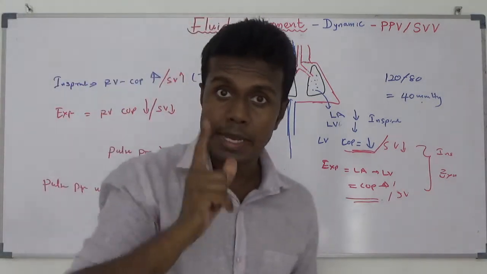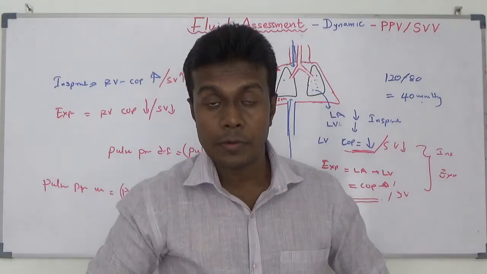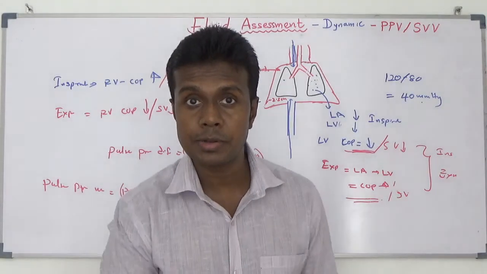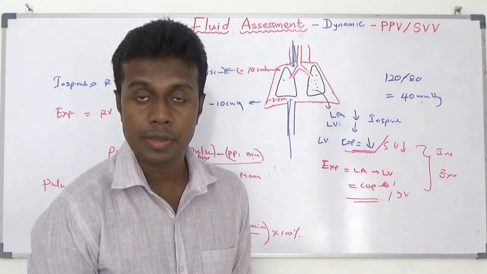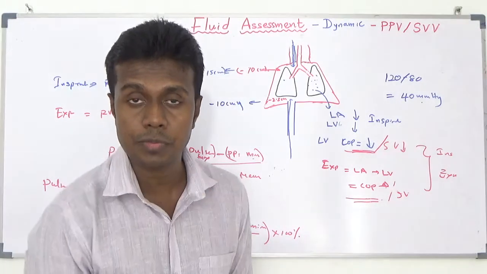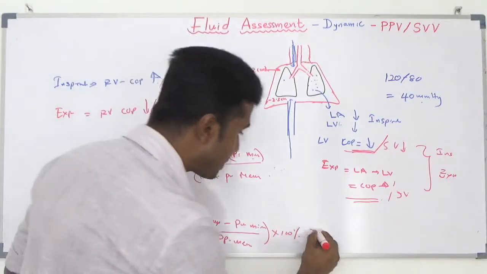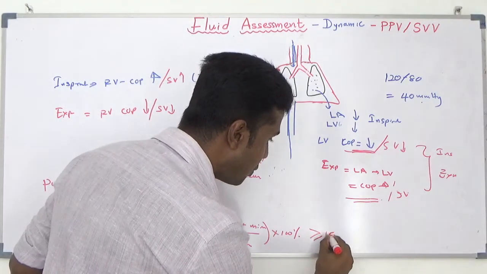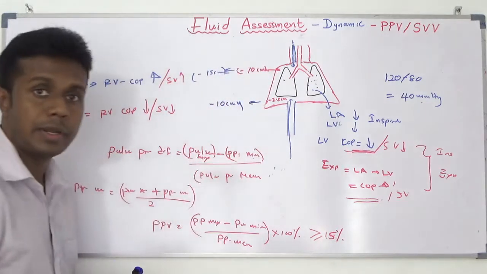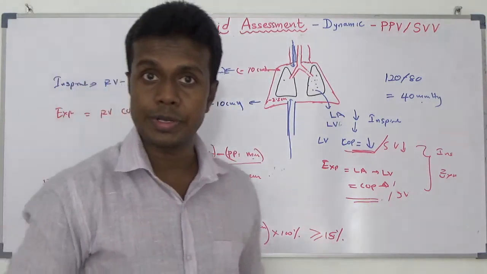During inspiration and expiration, if you check the pulse pressure variation of your patient and find it is more than 15%, 15 or more, that means your patient is responsive to fluid.